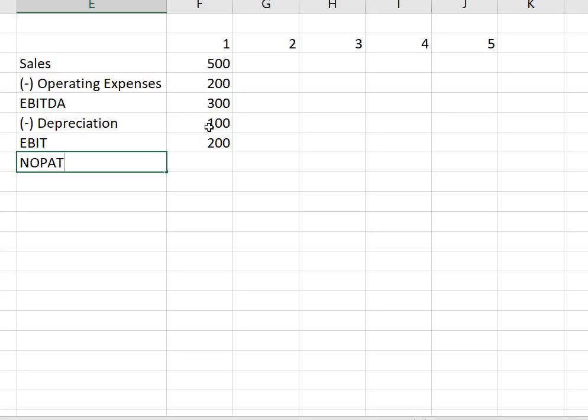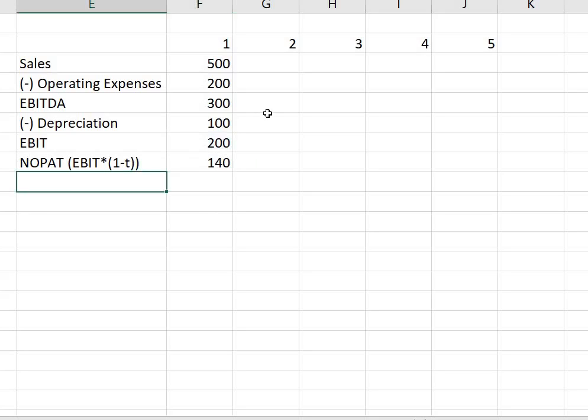And for calculating the NOPAT, the formula is EBIT into 1 minus T, that is the tax rate. So if we go by equation, my NOPAT is nothing but EBIT into 1 minus T. T is 30%, right? So this will be my NOPAT for the first year.